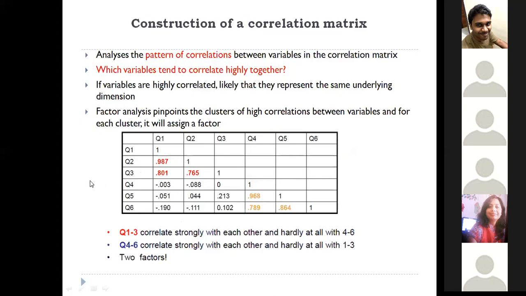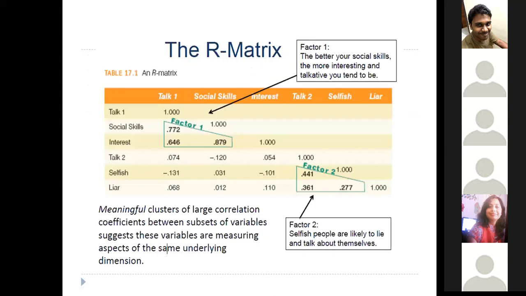Question 5 and question 4 is good, question 6 and question 4 is good, question 6 and question 5 too. So these variables go together, and maybe we can form two factors out of these six variables. Now you can understand how this correlation matrix helps us identify the factors.